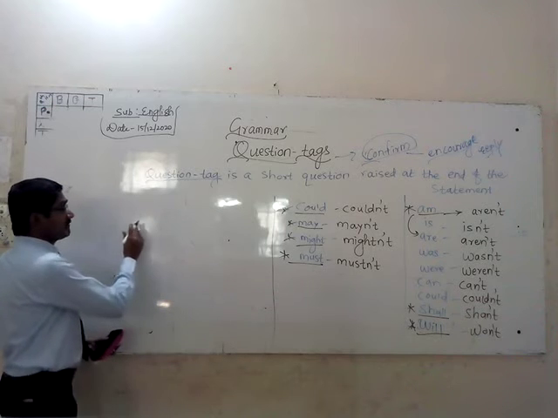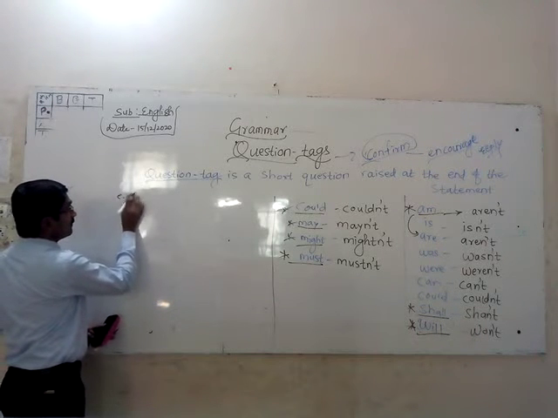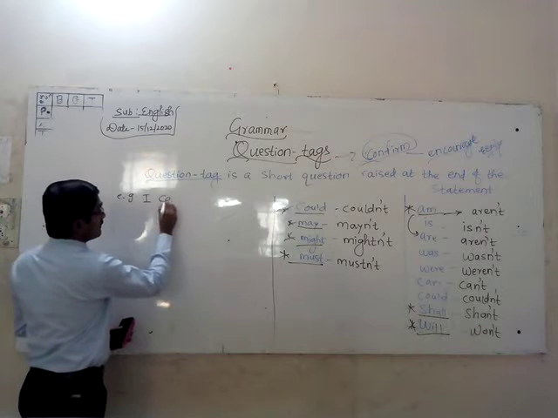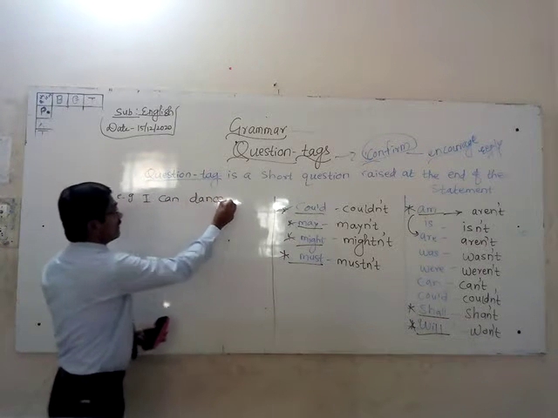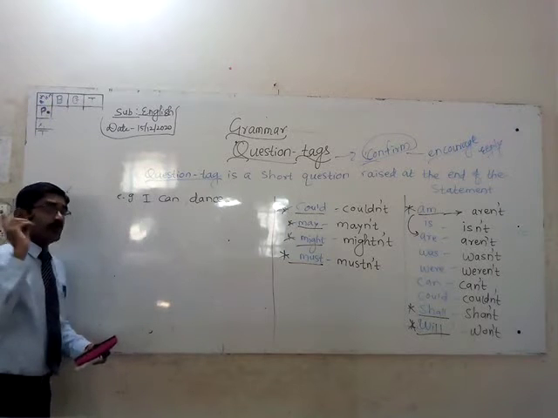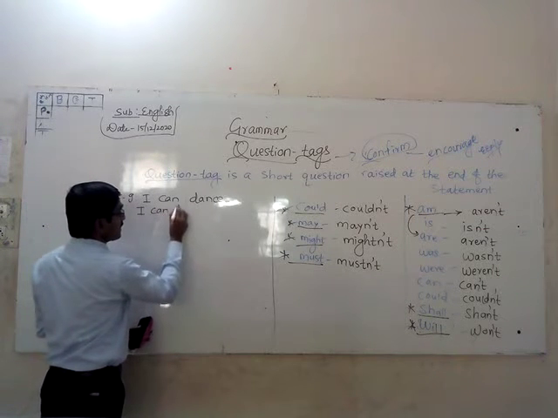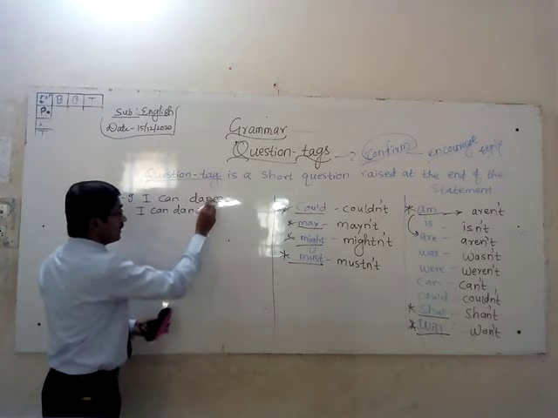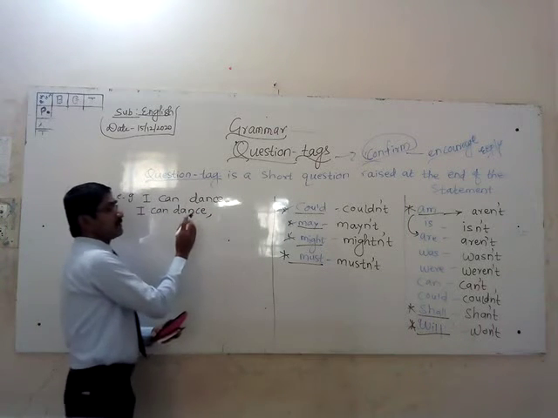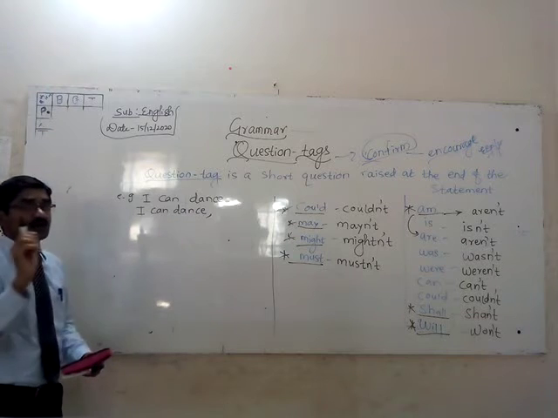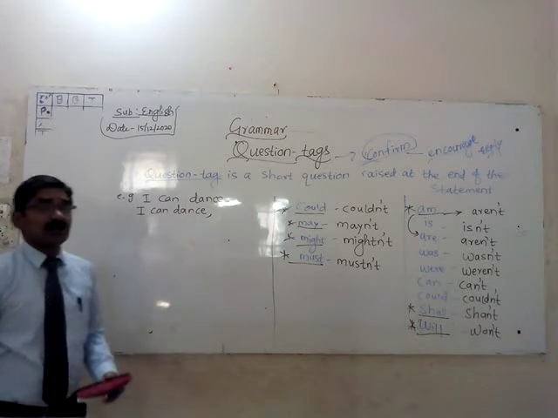But one example, if I give you, I can dance. What will be the question tag? Whenever you are writing the question tag, you have to write the sentence again. I can dance. And instead of a full stop, you are going to give a comma. Always remember these steps: you write the sentence as it is, then you put a comma.